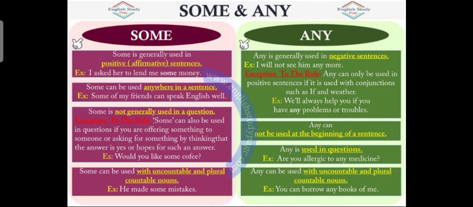Now let us look at the usage of any. Any is generally used in negative sentences. For example, I will not see him anymore. An exception to this rule is that any can be used in positive sentences if it is used with conjunctions such as if and whether. For example, we will always help you if you have any problems or troubles.